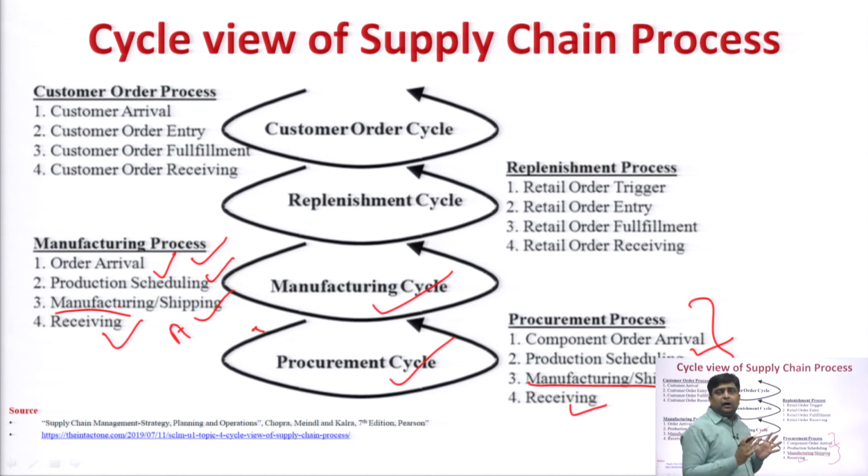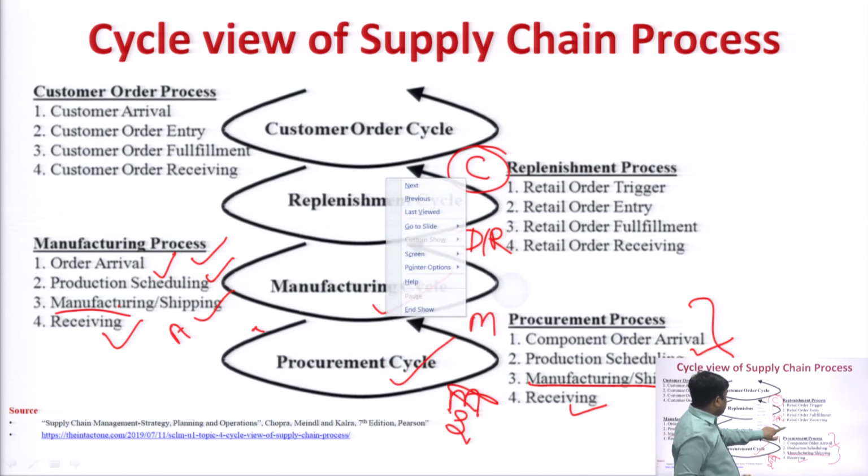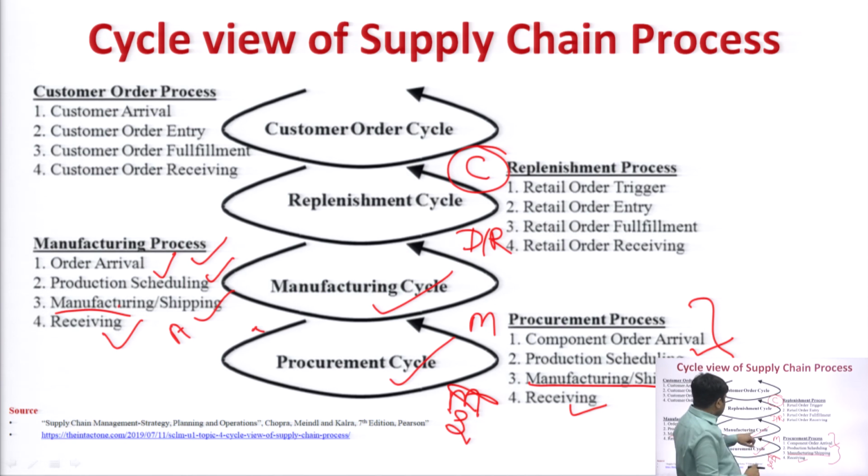These cycles are built in between the components of the supply chain, that is, supplier, then manufacturer, then distributor or retailer, and then customer. In between supplier and manufacturer there is the procurement cycle, in between manufacturer and distributor there is the manufacturing cycle, in between distributor and retailer there is the replenishment cycle, and on the customer side there is the customer order cycle.